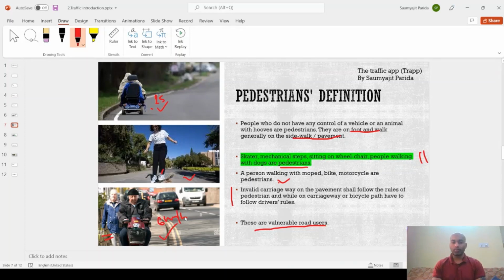For example, if an invalid carriage using the pavement suddenly comes onto the road and is crossing the road, and a car is approaching, then both the invalid carriage and the car have to follow the rules of the drivers. We'll discuss it in more detail in the subsequent episodes. But here it is very important to understand who are called pedestrians and who are called drivers.